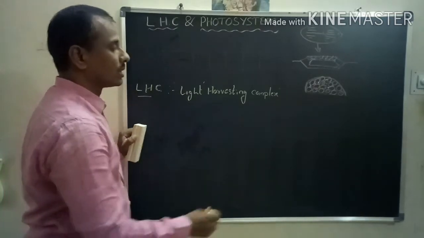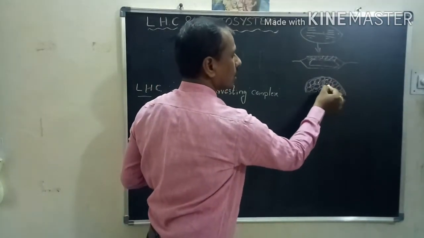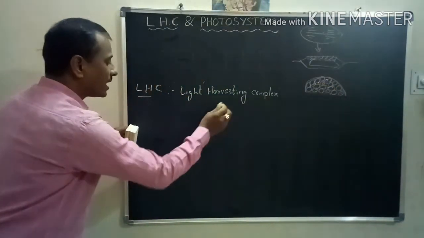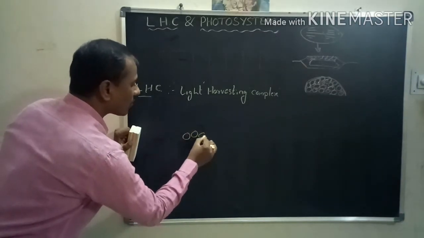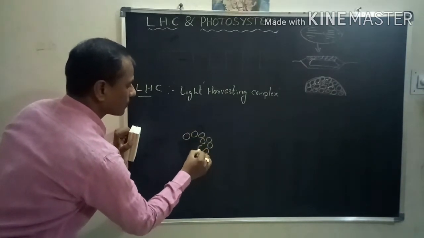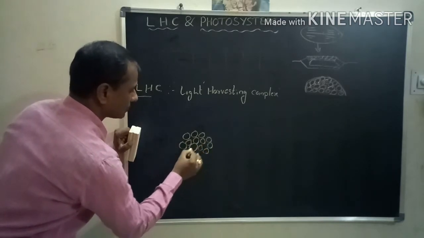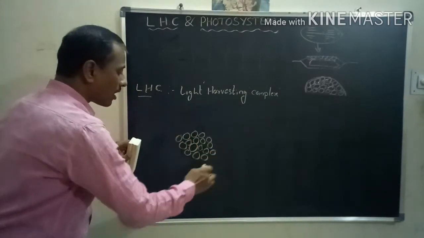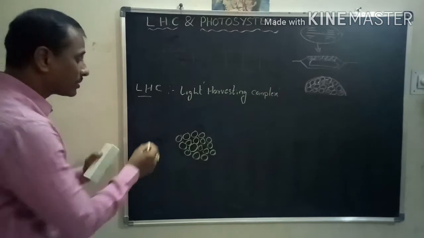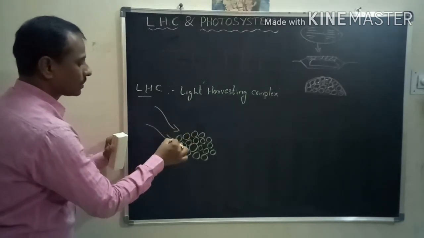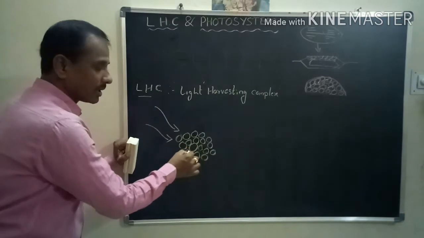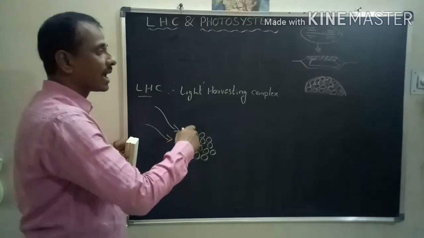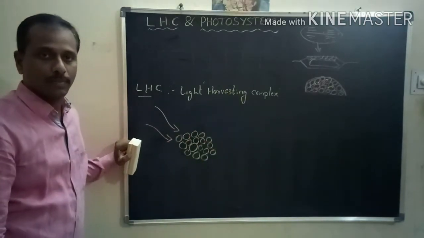In the quantosome of the chloroplast, a number of pigments are present. LHC means a group of pigments which can trap the light energy and help in photosynthesis.